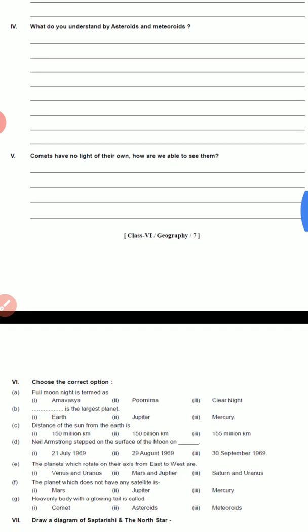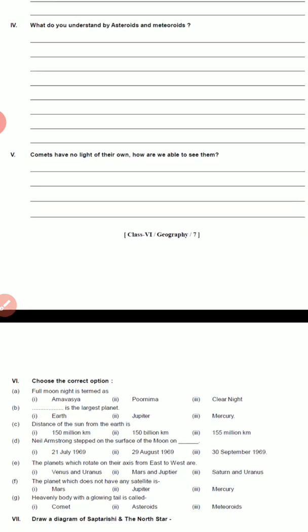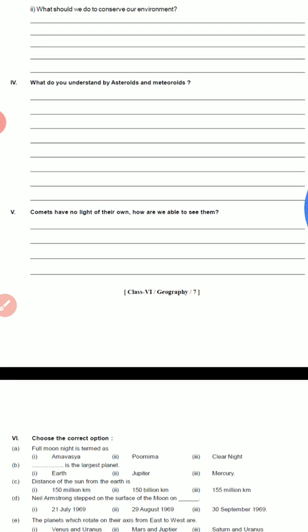Next question, fourth one. What do you understand by asteroids and meteoroids? So first we will write about asteroids. Asteroids are celestial bodies made up of rocks, and they are found between the orbit of Mars and Jupiter. These asteroids are found in the asteroid belt, and they revolve around the